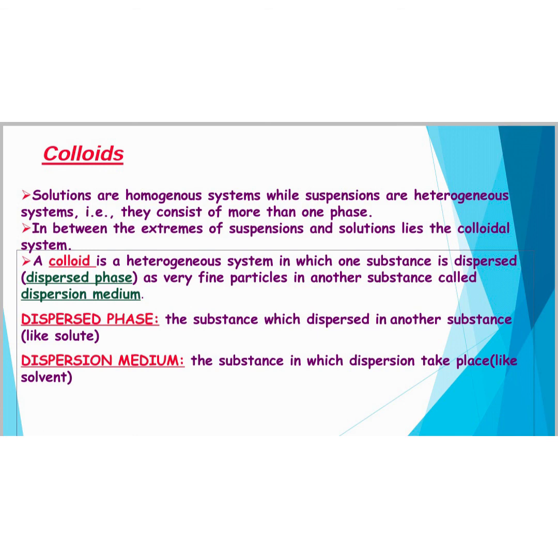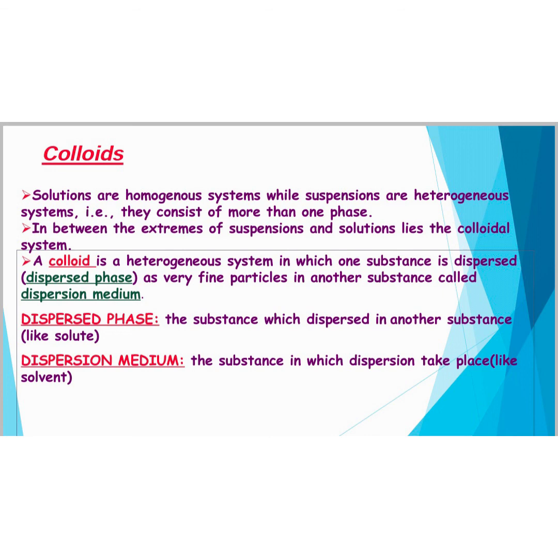Between these two extremes of suspension and solution, we come across a large group of systems called colloidal systems or colloids. A colloid appears to be homogeneous in nature, but actually it is a heterogeneous system in which one substance is dispersed as very fine particles in another substance.